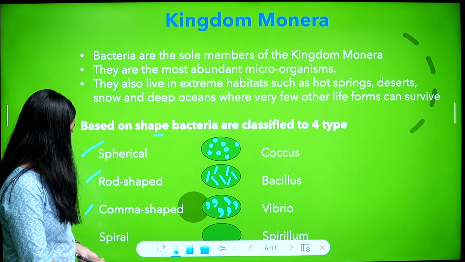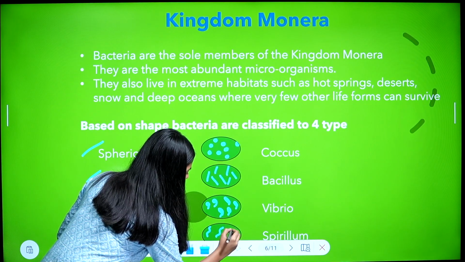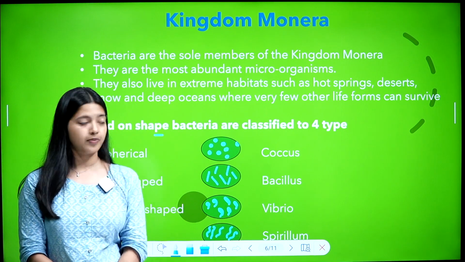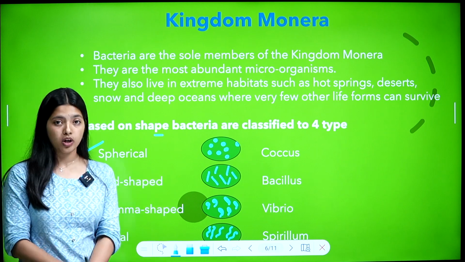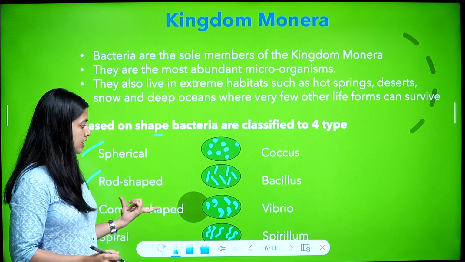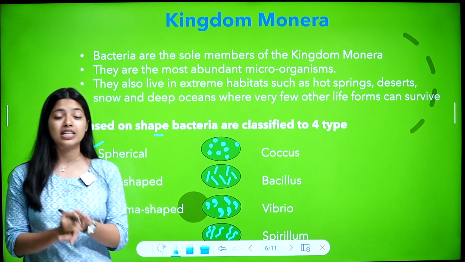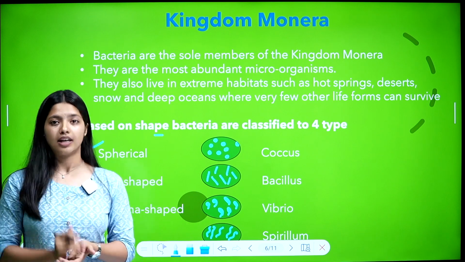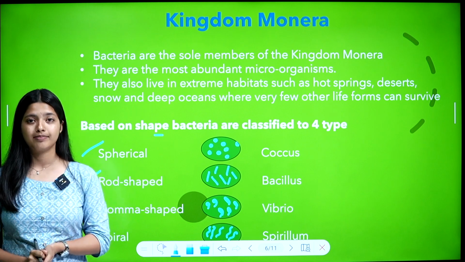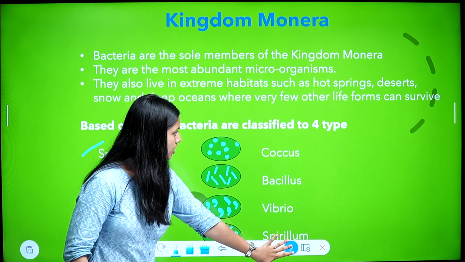Spiral-shaped bacteria is called Spirillum. Spiral means like this. Once again, if the shape of bacteria is spherical, it is coccus. If it is rod-shaped, it is bacillus. If it is comma-shaped, it is Vibrio. And if it's spiral-shaped, it is Spirillum. Once again, coccus, bacillus, Vibrio and Spirillum. Is that clear? So that was classification based on shape.